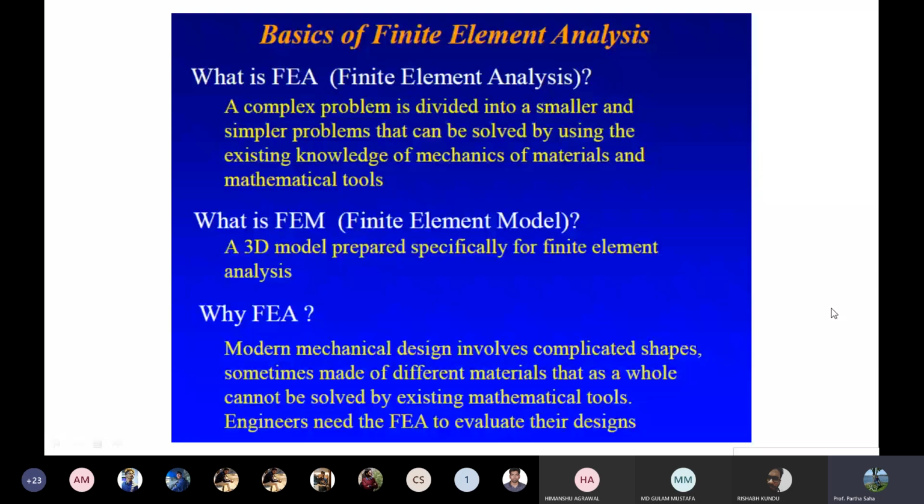Actually, finite element is a 3D geometry which you design, which you can draw, or which you can take from some third-party software and then integrate with the finite element-based analysis software, and then you can solve it. And in modern mechanical design, any kind of 3D geometry has a lot of complications. It has very complicated shapes.